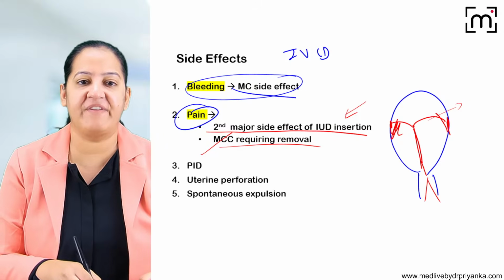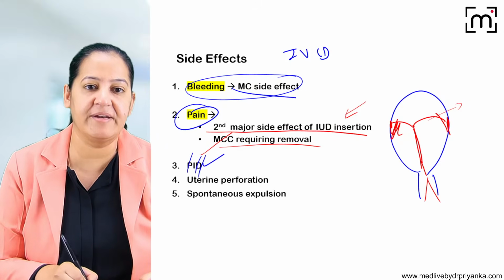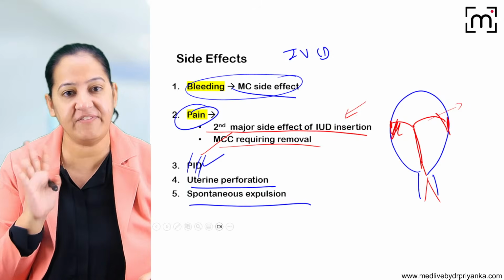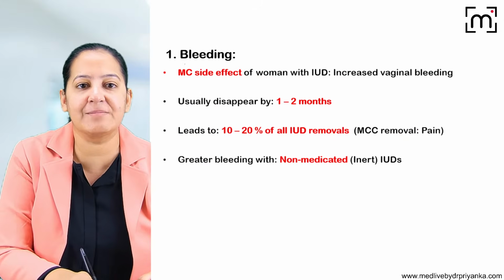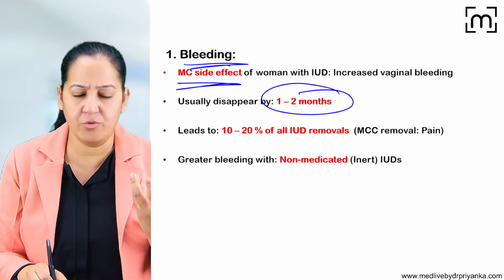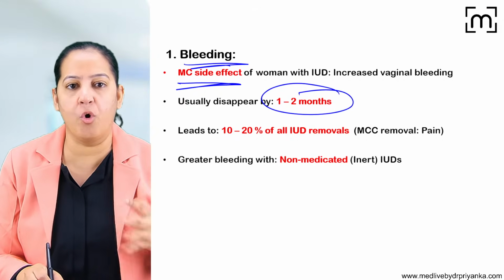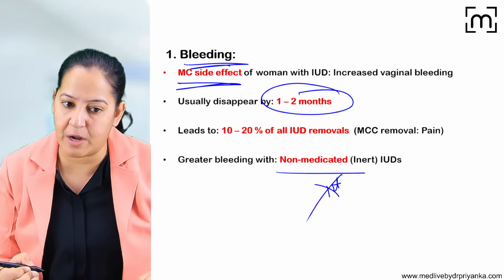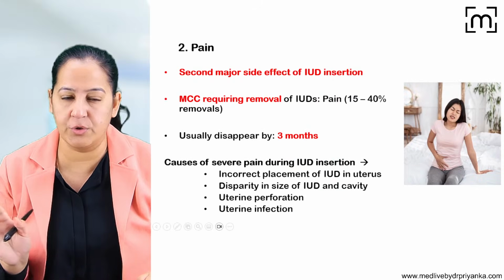So the third side effect is PID, that is pelvic inflammatory disease. Fourth is perforation, and fifth is spontaneous expulsion. We will see the details of all 5 and move ahead. So the most common side effect is bleeding, as I told you, most common for 1 to 2 months, and it will not require any medication, and it will go by itself. Maximum bleeding takes place with the first generation. That's why we don't use them nowadays. The non-medicated one, we don't use them.